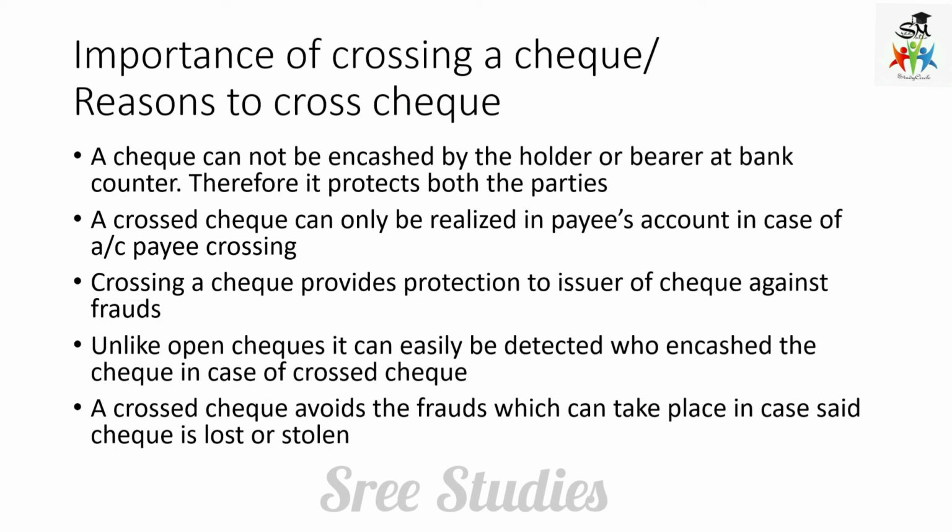Then crossing a check provides protection to the issuer of the check against frauds. Unlike open checks, it can easily be detected who encashed the check in the case of a crossed check. And the next point is, a crossed check avoids the frauds which can take place in case the check is lost or stolen. If it is lost somewhere or someone has stolen it, they cannot do anything with it, they cannot commit fraud.